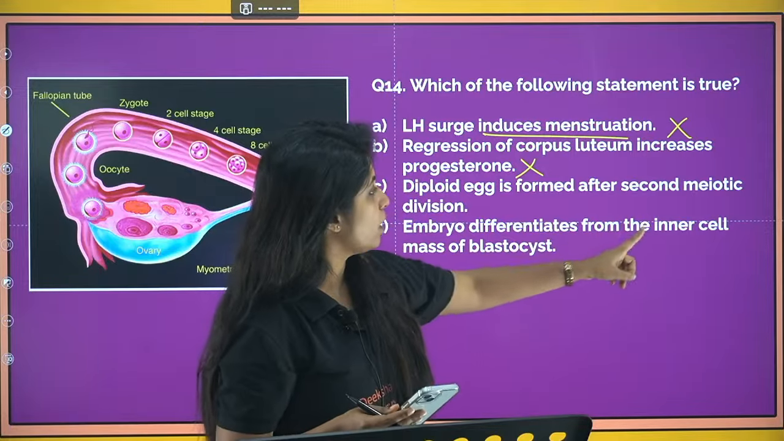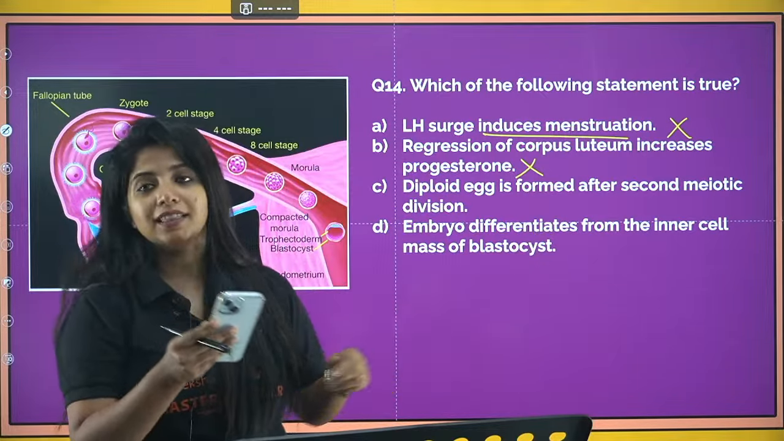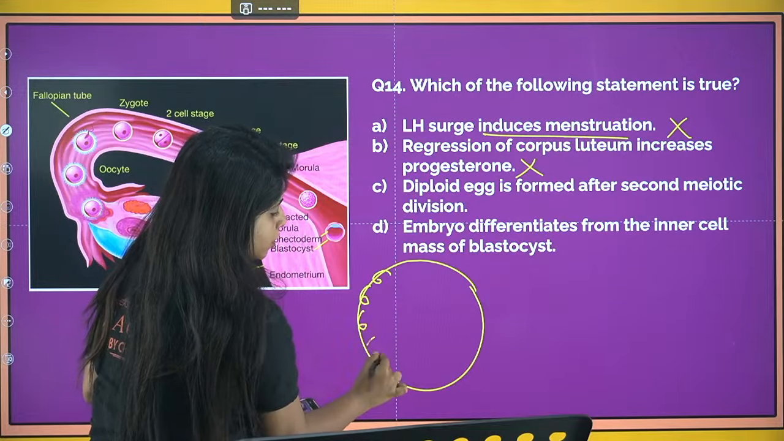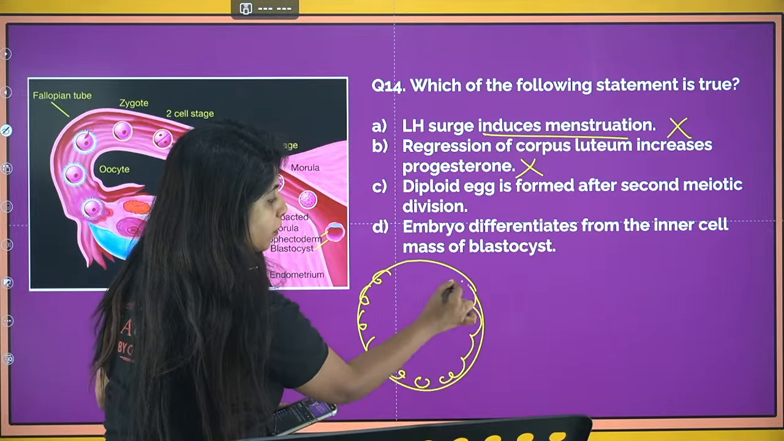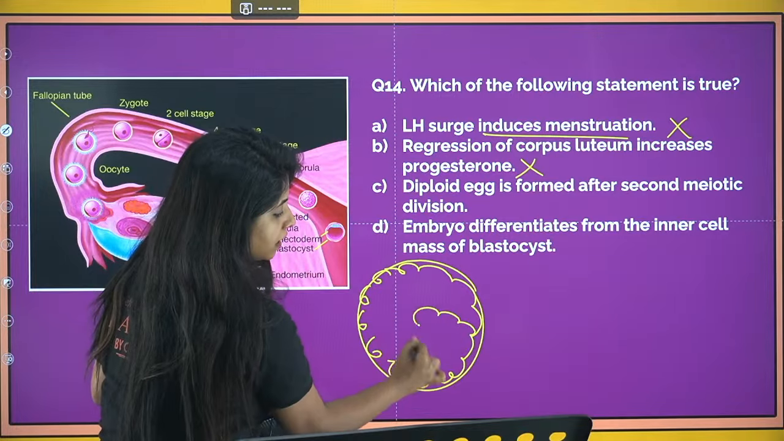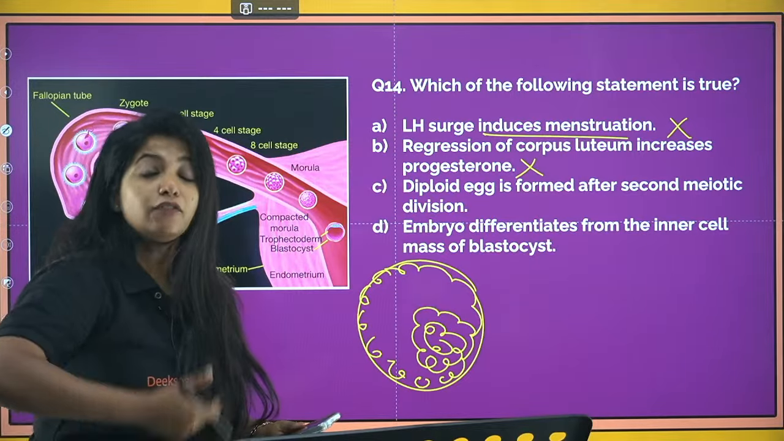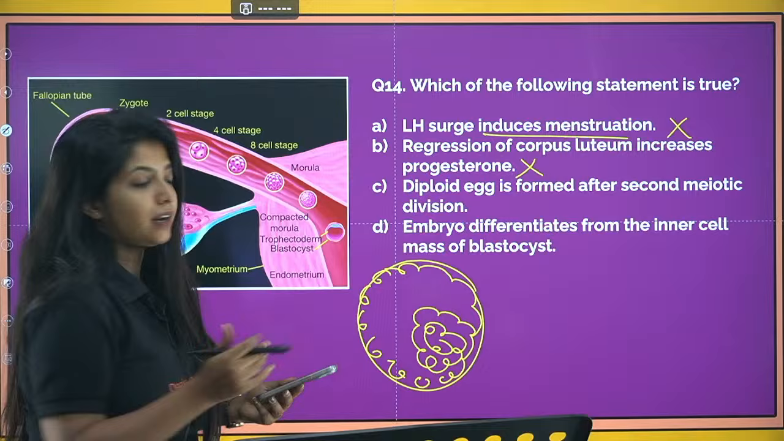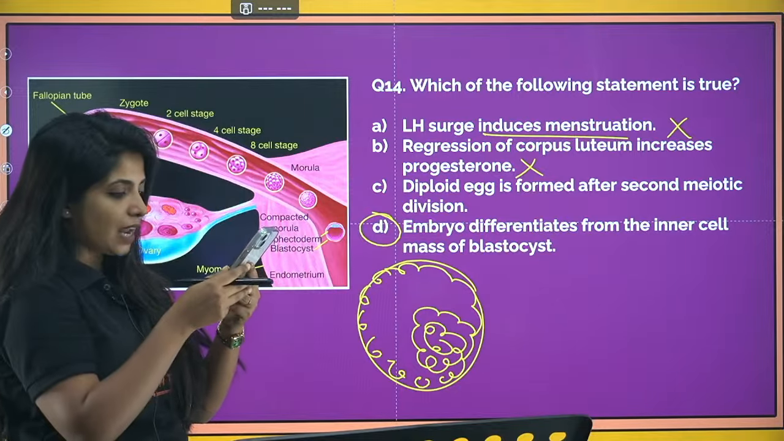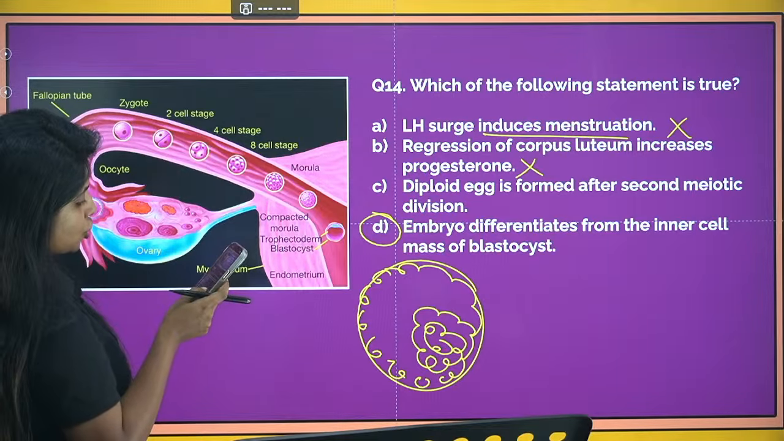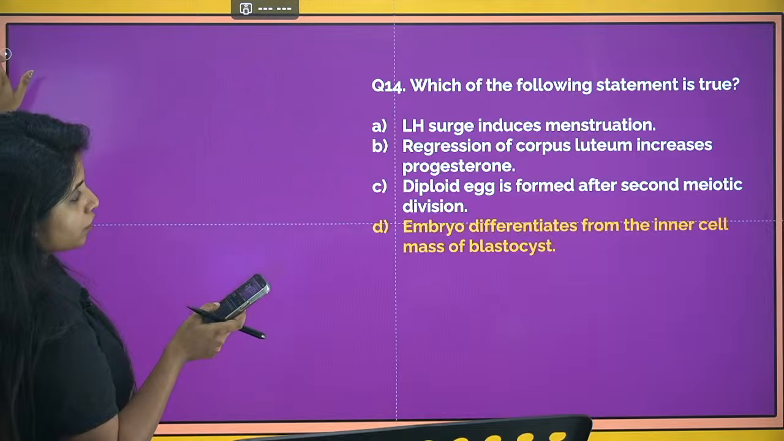"Embryo differentiates from the inner cell mass of blastocyst." That is correct, and it is the only correct statement, because in the blastocyst you have the trophoblast, which forms the placenta, and the inner cell mass, the cells which are inside. They differentiate to form the actual embryo. Let me see who gave the correct answer. Sirisha, Ganesh and Vinay gave me the correct answer for this question.